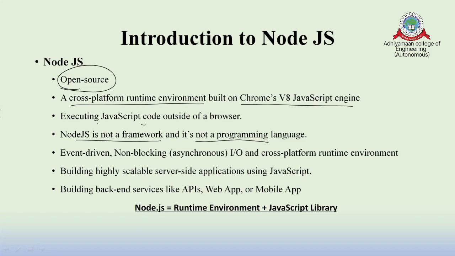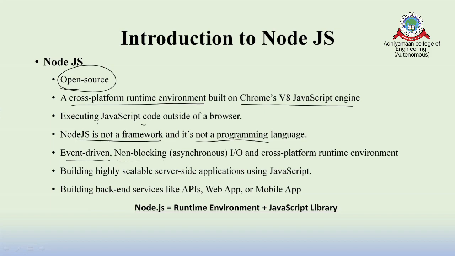So what do you mean by server-side scripting? We must understand that verification and validation are done on the server side. If I verify or validate the data on the server side, then it is called server-side scripting. Node.js mainly consists of 3 important topics. One is event-driven. On Netflix, where we are watching a movie, a single movie can simultaneously be watched by any person from the same server, which is called event-driven.